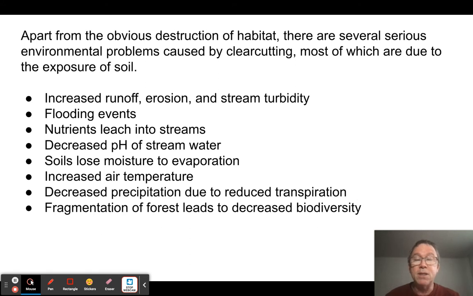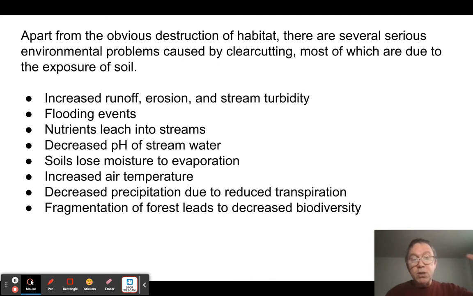We've talked about this already this year, so there's not too much that's new here, right? Okay, so basically, if you go in and cut down all the trees and you're exposing soil, you know what's going to happen. First, you're going to have increased runoff, which means you're going to have more flooding events, and then you're going to have erosion because the runoff is going to carry soil with it, and that soil is going to go into the stream and increase the turbidity, or cloudiness, of the stream. Well, that soil has a lot of nutrients in it, so you're also going to wash a lot of nutrients into the stream, and that's going to disrupt the ecosystem in ways we'll talk about later in the year.